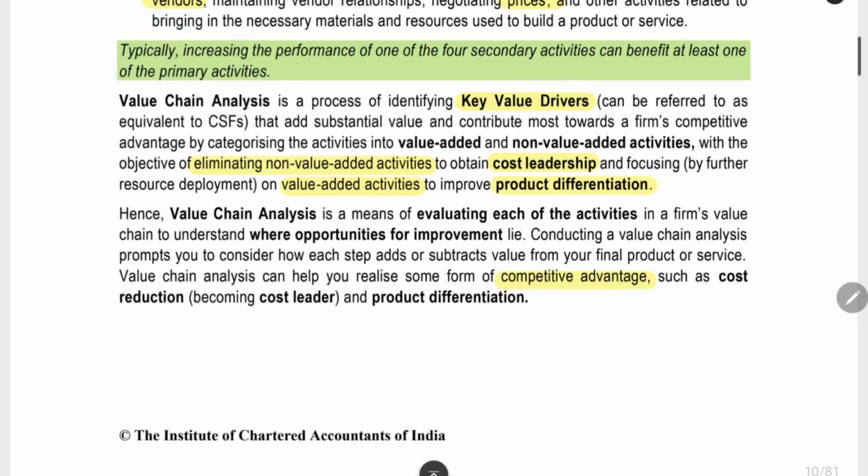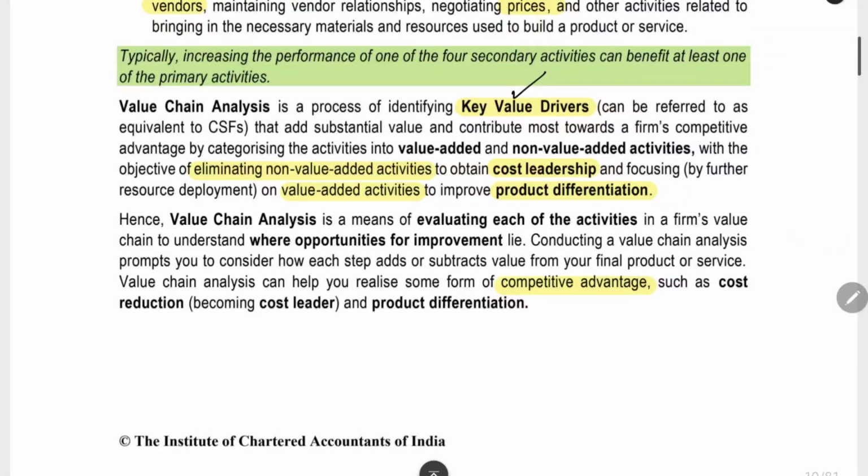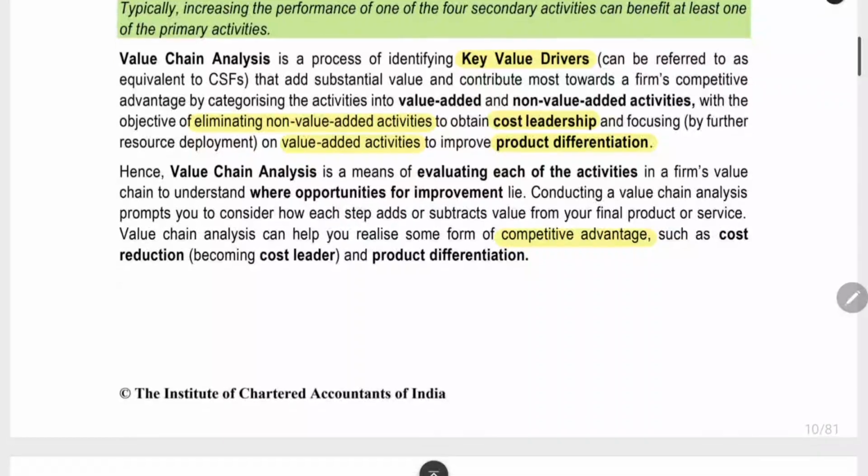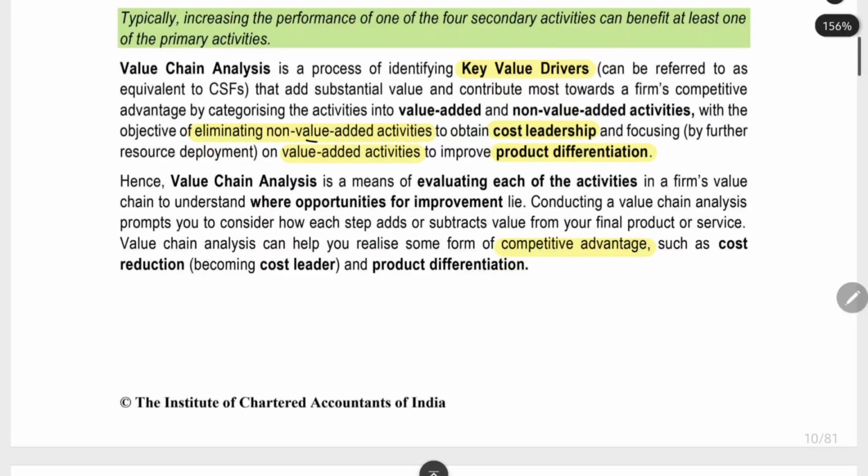Now what is the analysis of value chain? We are finding the key value driver. What are the most important value providing activities out of these primary and support activities, that we have to find out. And then we have to find out the activities which are non-value added, which are not adding any value to the customer, which are not useful to the customer. That also we have to prepare as a separate category of activities. When you eliminate these non-value-added activities, you will reduce the cost. That will result in a cost leadership strategy. You will be providing the finished goods at a very low cost to the consumer.